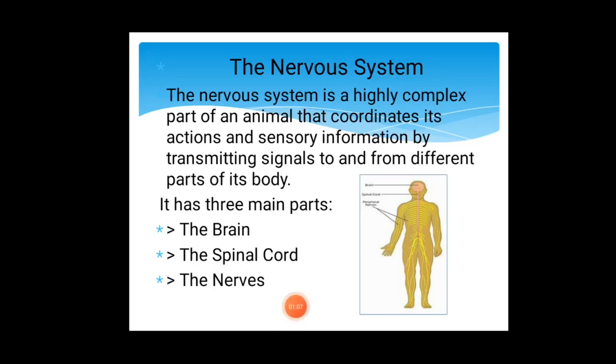Our nervous system has three main parts, and what are they? The brain, the spinal cord, the nerves. So we have understood that the nervous system is very complicated and it coordinates both action as well as sensory information.